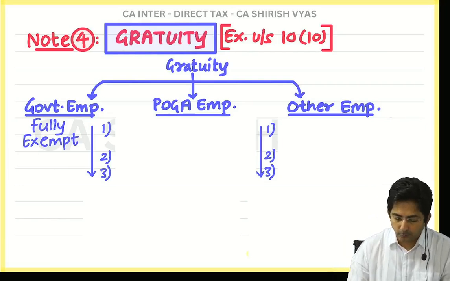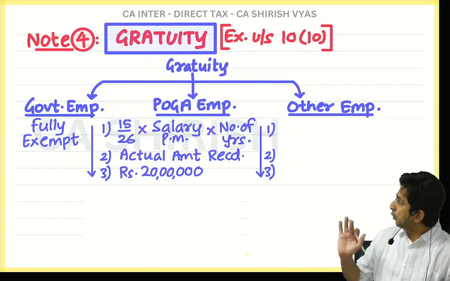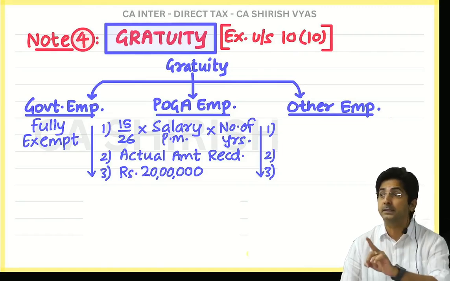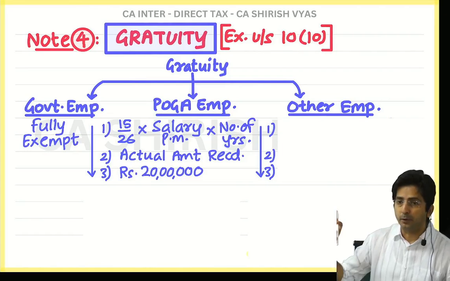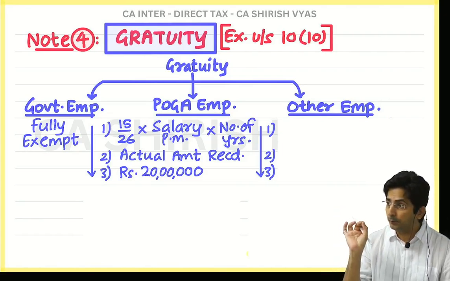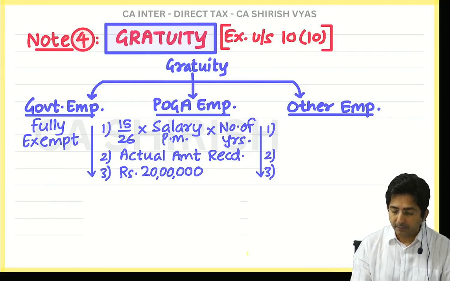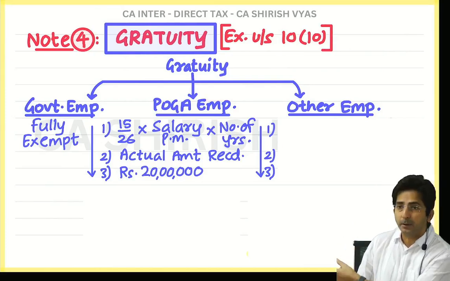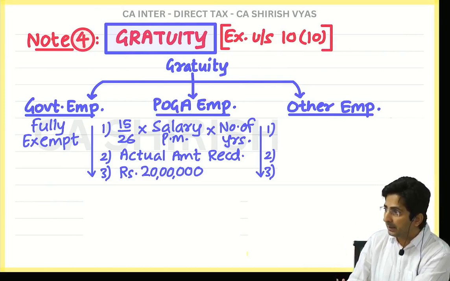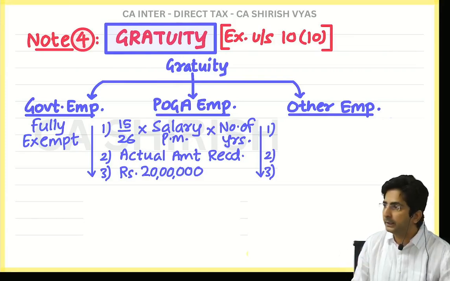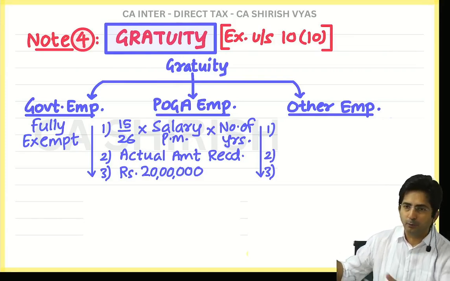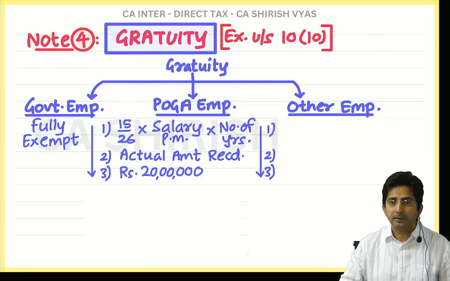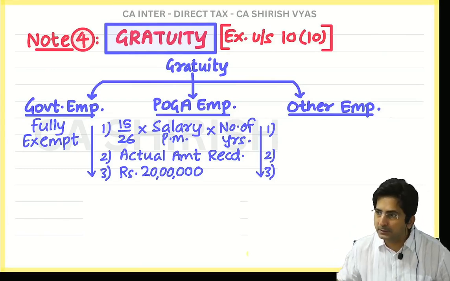Now see what the formula is. Look at this: 15 upon 26 into salary per month into number of years of service. I don't have place over there, so I have not written it properly, but it is number of years of service. Then the actual amount received, and 20 lakhs, which is a fixed amount. Out of the three, whichever is less. Now you know how to use the formula. What is the logic of this formula? That I will explain.